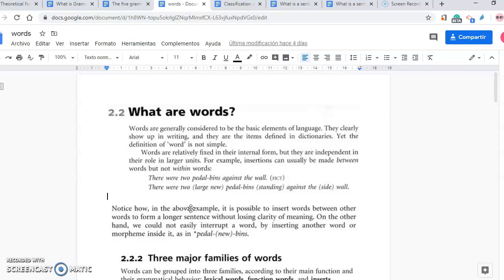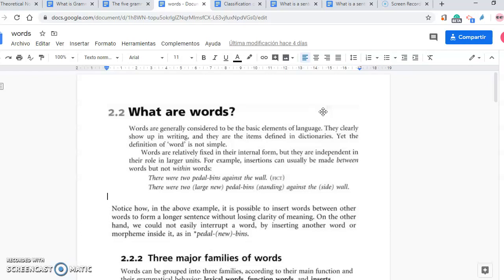There were two large new pedal bins standing against the side wall. Notice how, in the above example, it is possible to insert words between other words to form longer sentences without losing clarity of meaning. On the other hand, we could not easily interrupt a word by inserting another word or morpheme inside it, as in pedal new bins.